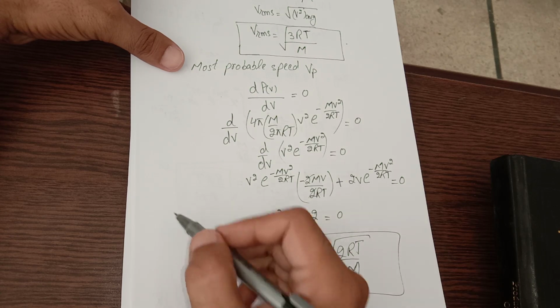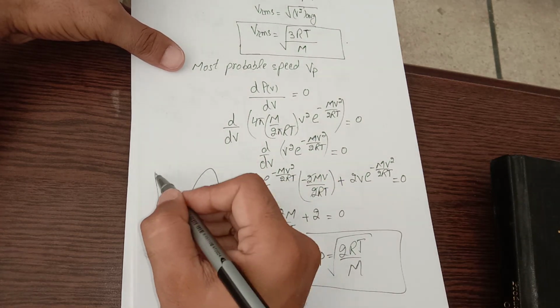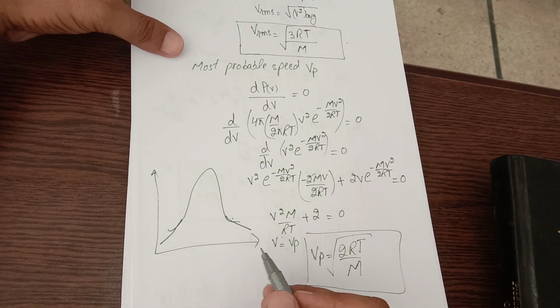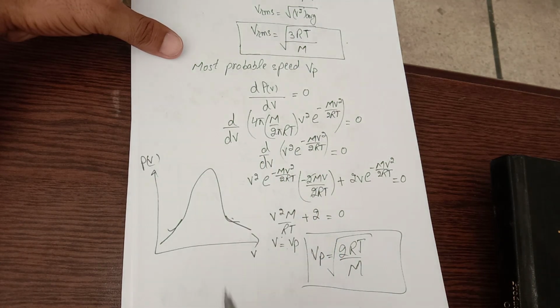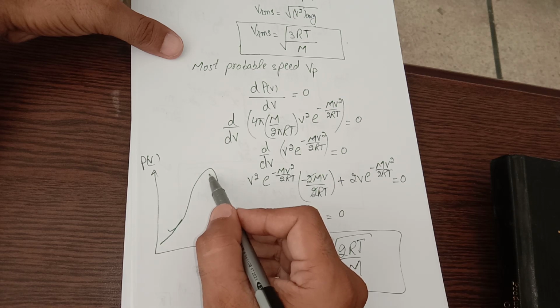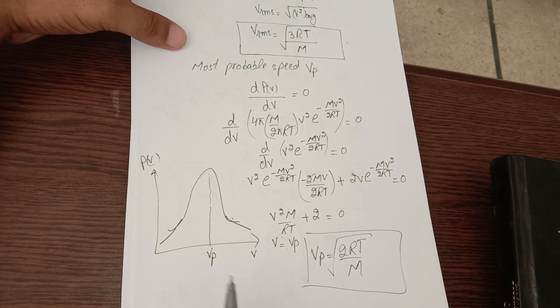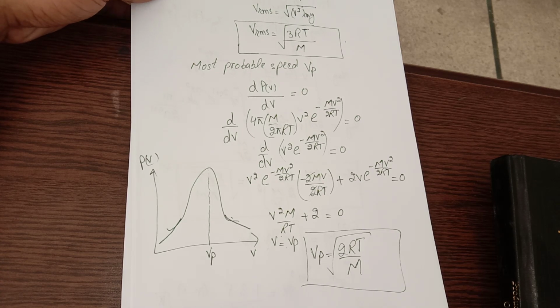If I again draw the distribution curve like this, it's a very rough diagram, but along this axis was speed and over here was probability distribution. This Vp is the most probable speed, but some molecules have speeds higher than this probable speed, although most of the molecules have speed equal to that of probable speed.